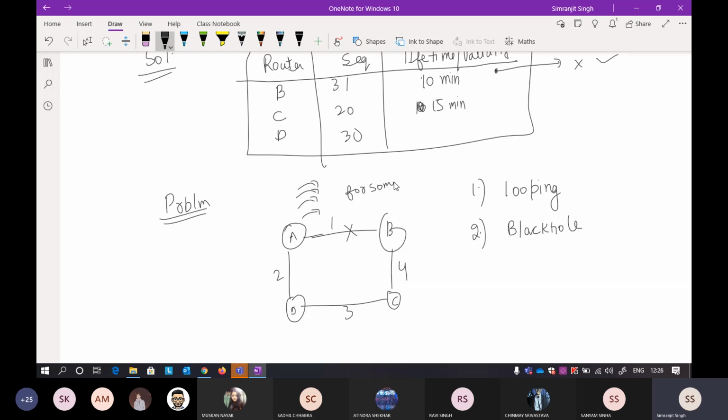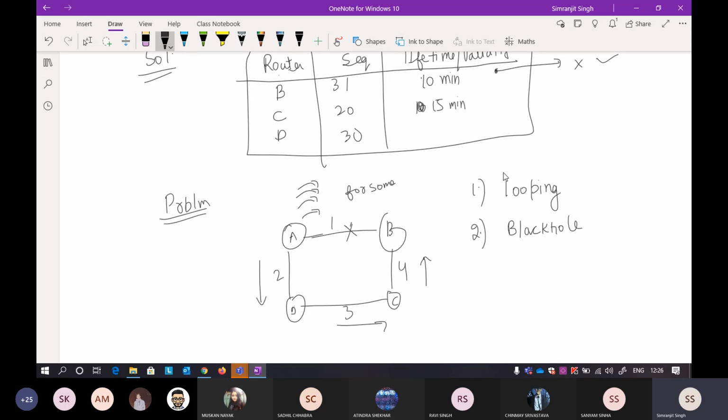Sometime means it depends upon the lifetime validity timer. It will not be 10 minutes, it will be in seconds or nanoseconds, but after some time it will get to know that this particular path is not there, and it will eventually change the path to this path. Because it will also not get an acknowledgement, it can follow the next path when the lifetime validity is over.